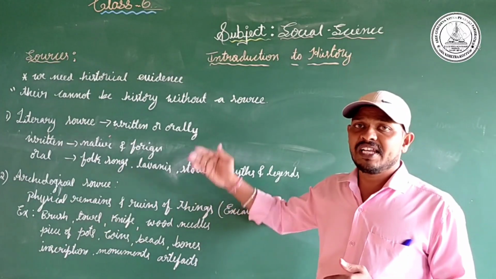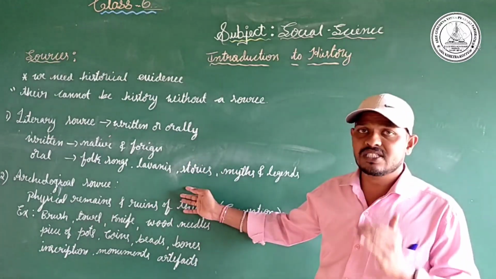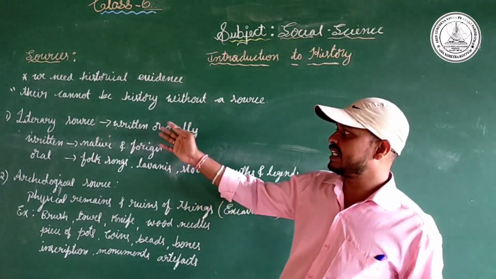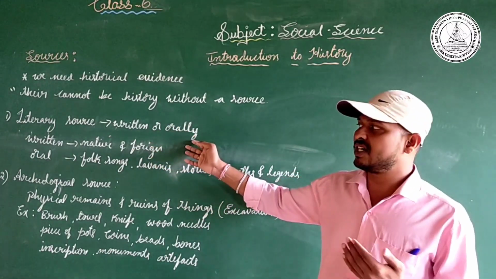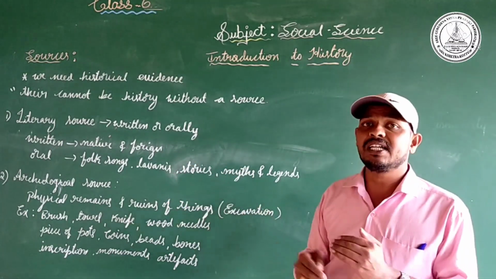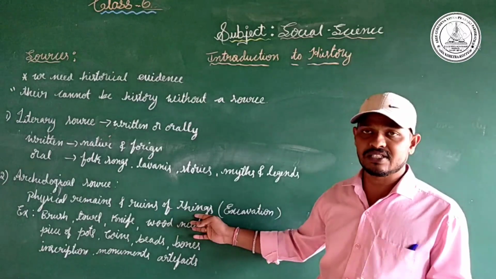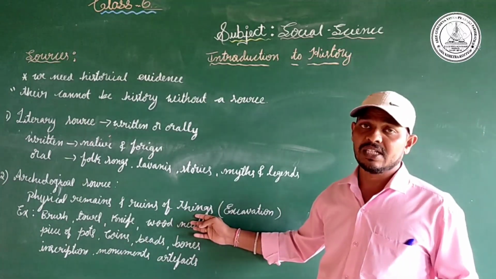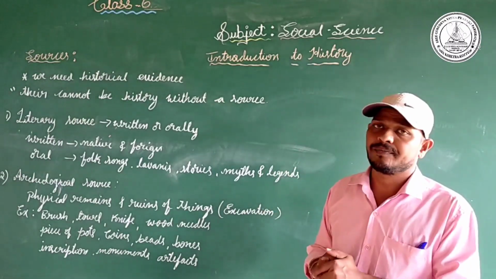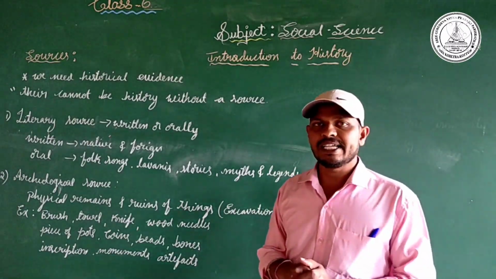So this kind of literary source and archaeological source is also helpful to know about history. We already know that literary source means written literature and oral literature, and archaeological source means the physical remains and ruins we found. These are all the things we got from the excavation, and all are helpful to know about history.